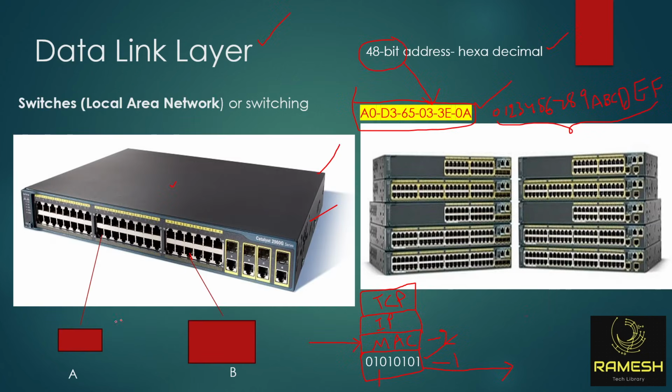When a computer sends data out, it protects it with 4 layers and sends it to a switch. The switch receives all 4 layers of data, but it cannot read anything. It can only read the MAC address. Based on the MAC address, it will send and receive the data. This is called the switch function. The switch sends and receives data based on MAC address.